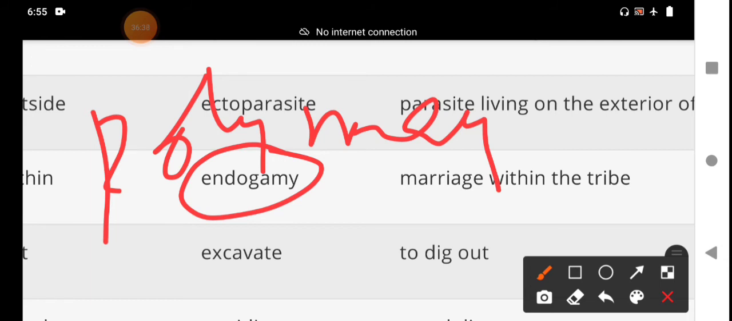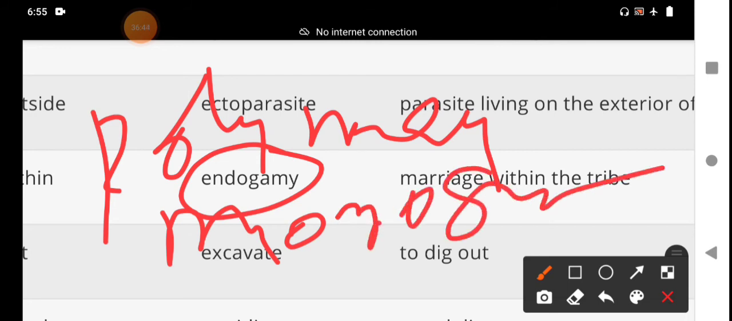Only one means monogamy. Mono means single. Monogamy is the practice or custom of having only one wife or husband at a time. More than one means polygamy. These are the words.